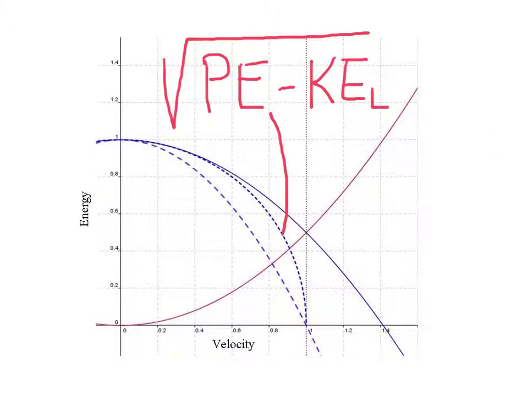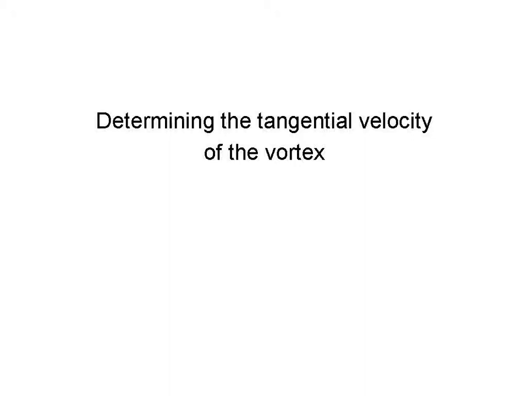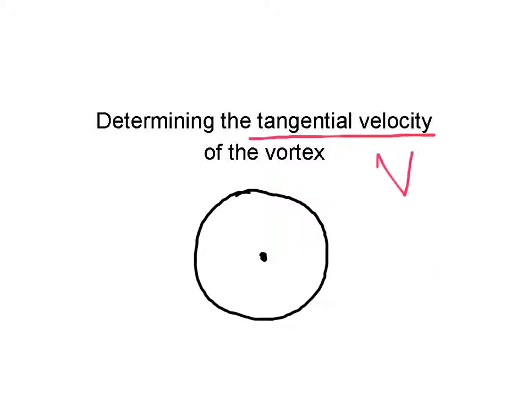In this image, we've added the square root of the potential energy minus the linear kinetic energy. The square root of this line here gives us this particular curve here. Let us now calculate the tangential velocity of the vortex. Tangential velocity, or v sub t, is the rim speed along any particular point on the surface of a rotating circle.